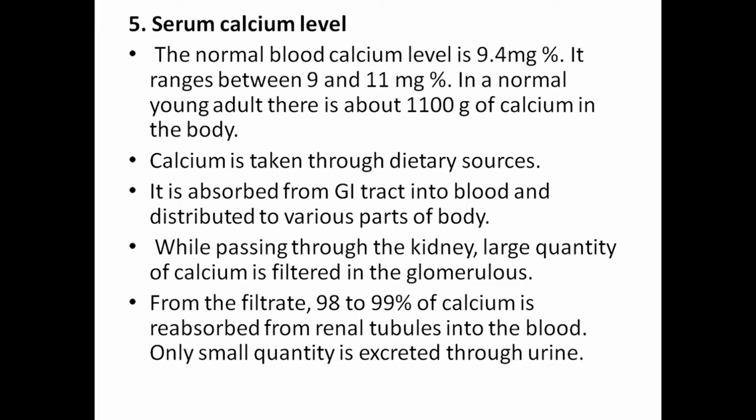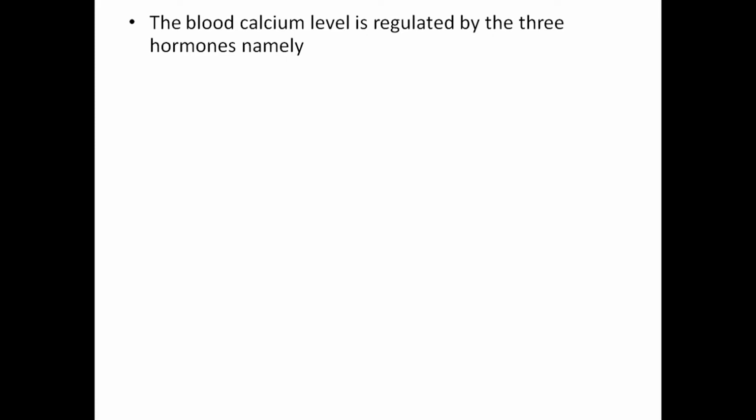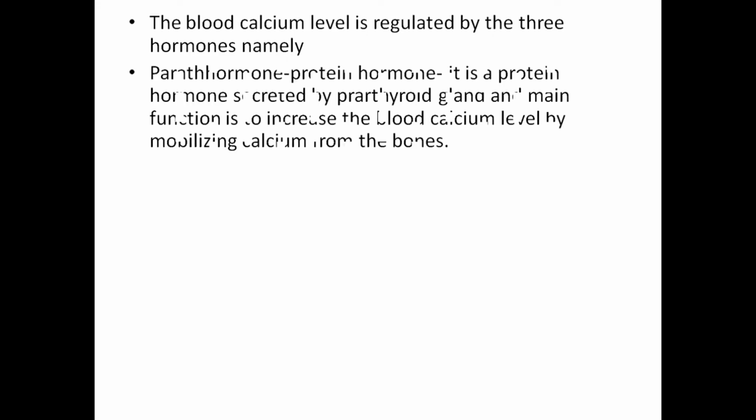It is reabsorbed from the GI tract into the blood and distributed to various parts of the body. While passing through the kidney, a large quantity of calcium is filtered in the glomerulus. From the filtrate, 98 to 99% of calcium is reabsorbed from the renal tubules into the blood. Only a small quantity is excreted through the urine. The blood calcium level is regulated by three hormones, namely parathormone, which we have already seen.